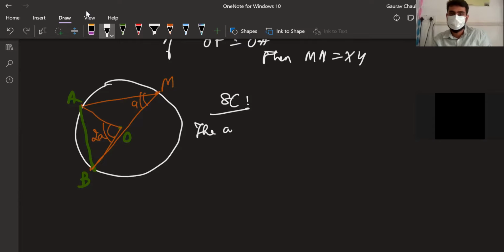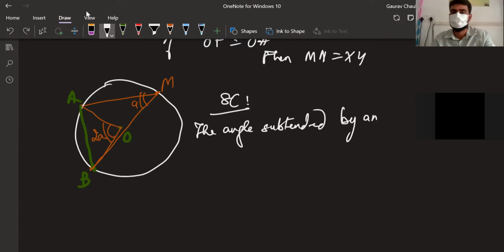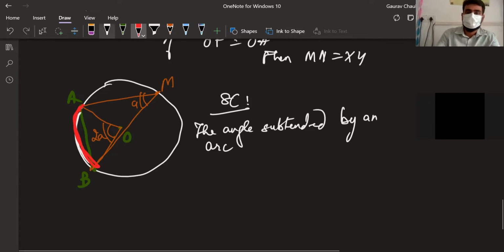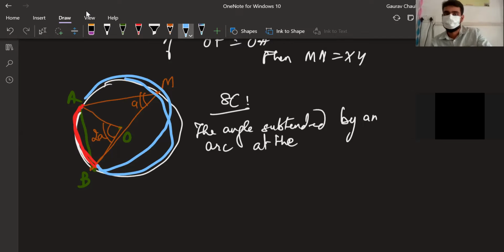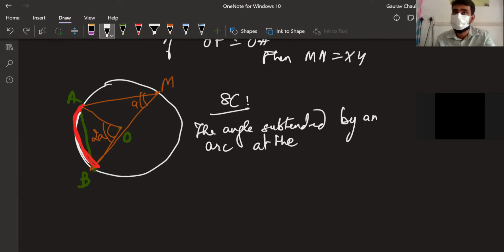The angle subtended by an arc, the theorem is talking about this arc. This arc is also subtending the same angle. The angle subtended by an arc at the center. Why are they telling an arc? Actually, there's a reason, so use arc only. The remaining part of the circle will be this arc, the major arc.